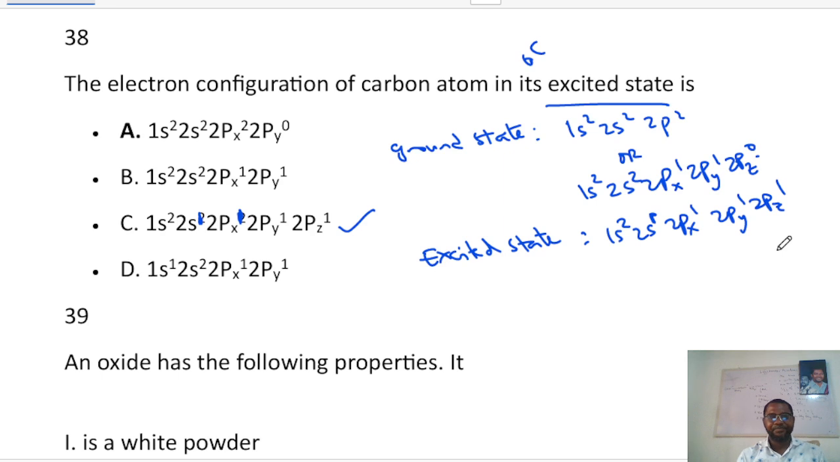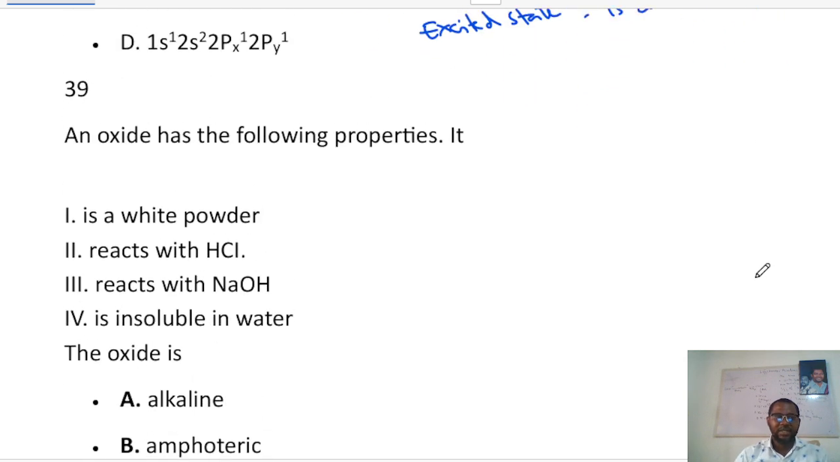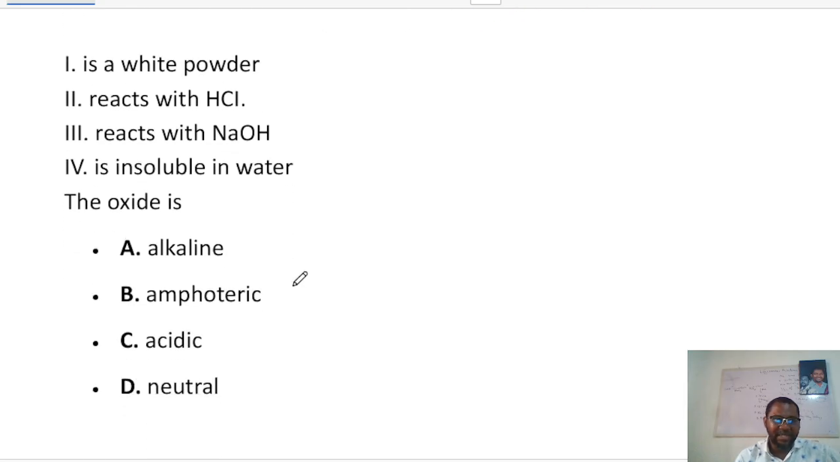Kindly take notes, please. Okay, the next question, number 39, says an oxide has the following properties. It is a white powder, reacts with HCl, reacts with sodium hydroxide. It is insoluble in water. Now let me say this. For the oxide to react with HCl and also react with sodium hydroxide, that means it reacts with both an acid and a base. It is definitely an amphoteric oxide. Only amphoteric oxides have both acidic and basic properties. They can react with an acid, and they can also react with a base. That is very important.